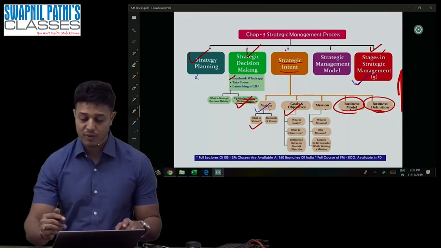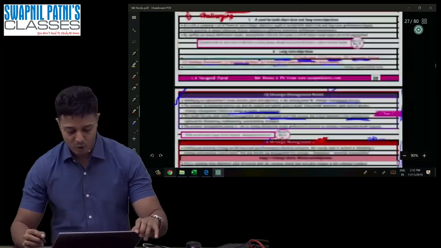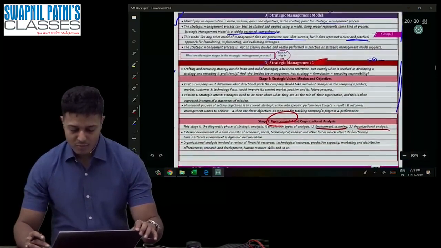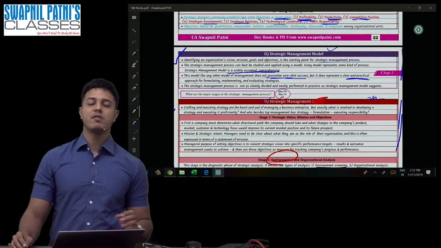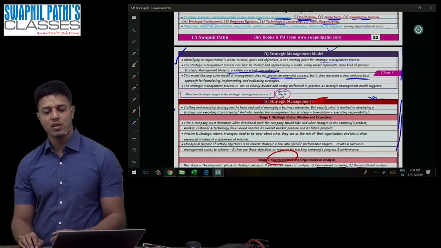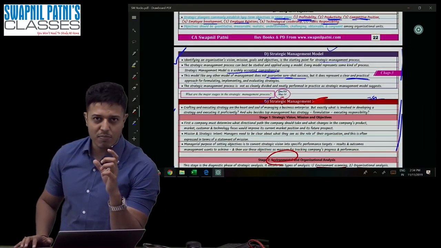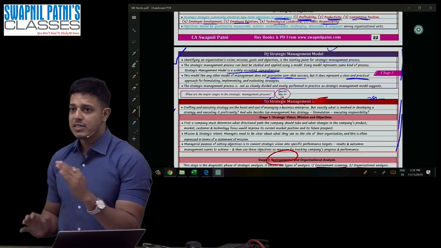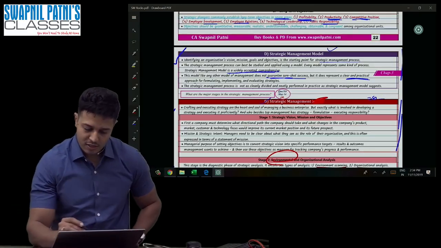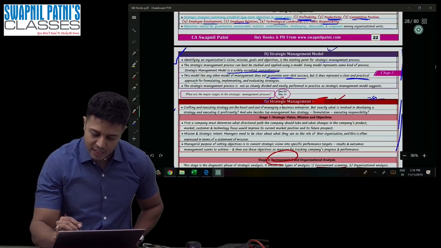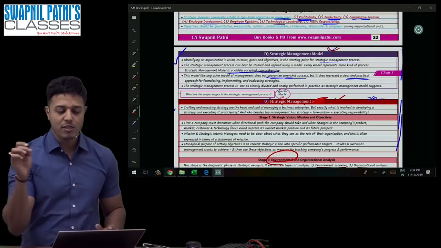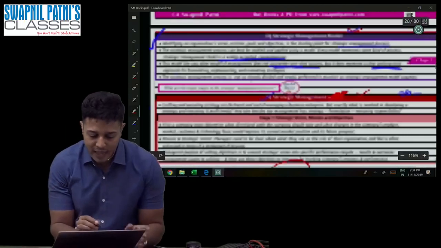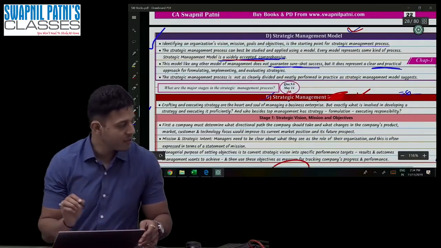Okay, one thing is left from this chapter: the strategic management model. What is the meaning of model, guys? Model is very simple to understand. See, model and strategic management process, what is the difference? The strategic management process is this, and this is the model. Process is theory oriented, while model is practical oriented, which is widely accepted and comprehensive in nature.